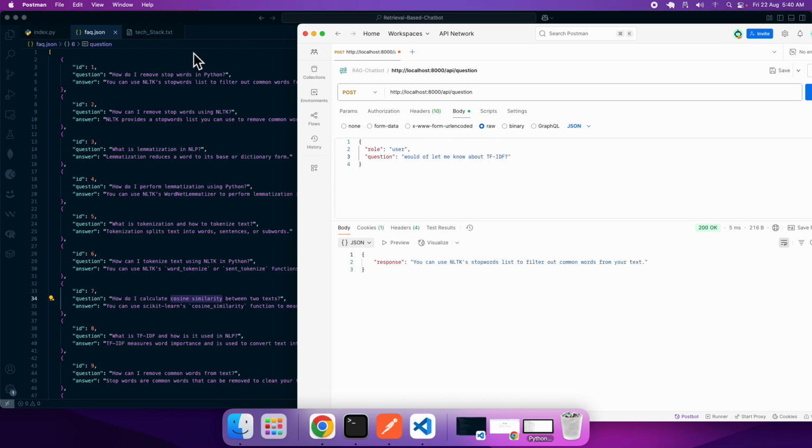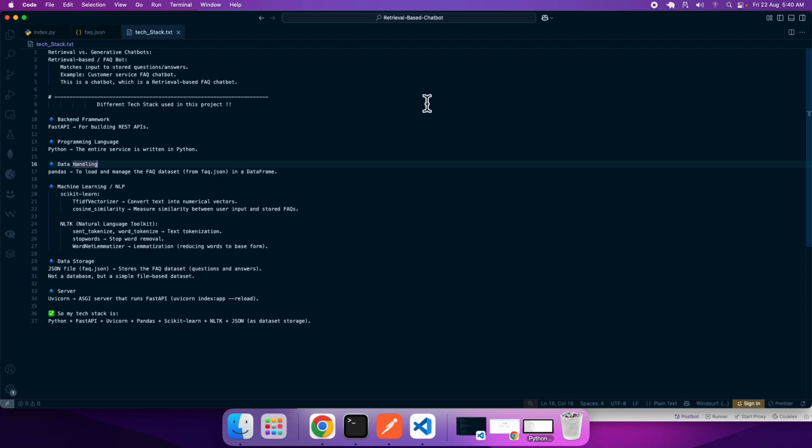Okay, so in order to achieve this, what tech stack did I use? As you can see, I'm using FastAPI to create the RESTful API. Of course, East or West, Python is the best. I'm using data handling because I'm reading the data from my FAQ, which is in the form of a JSON file. I'm using machine learning for performing TF-IDF that converts your text into numerical vectors, and I'm using cosine similarity to find out the similarity, that means semantic similarity, between the statement given by the user in comparison with the answer stored inside the FAQ.